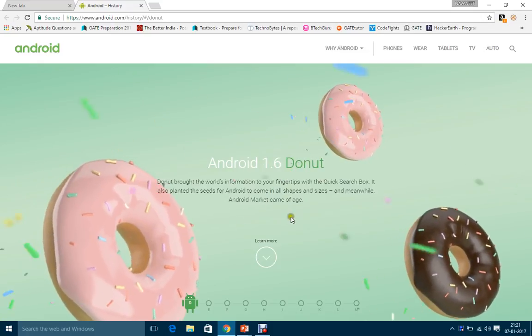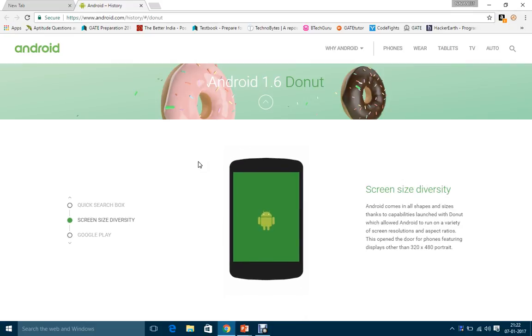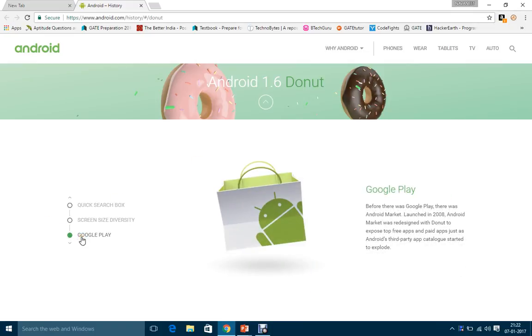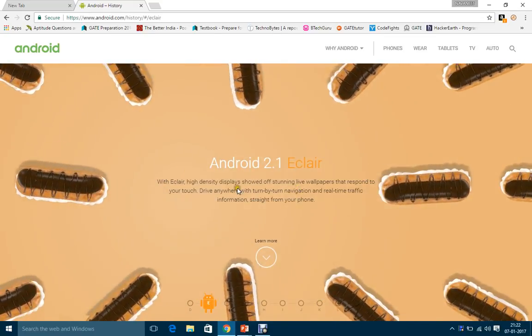Android 1.6 Donut. This is the version of Android which brought the world under the fingertips. It had features like a quick search box where you can search for content on the internet or in your mobile, and size diversity, that is, the OS can be used on mobiles of different resolutions. Most importantly, it had Google Play, the market for Android apps.